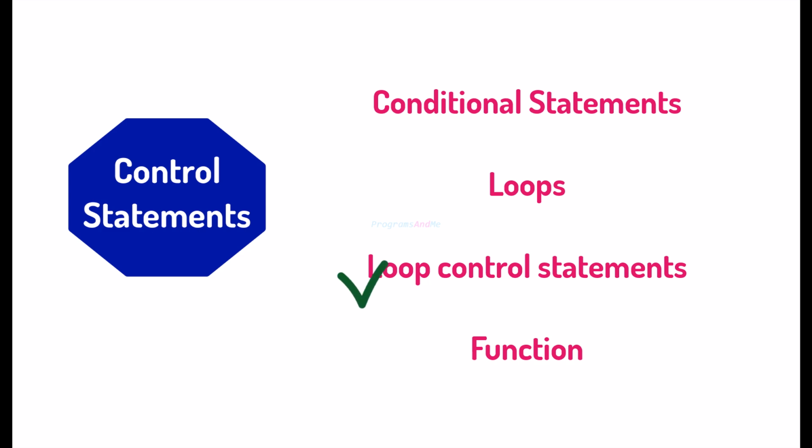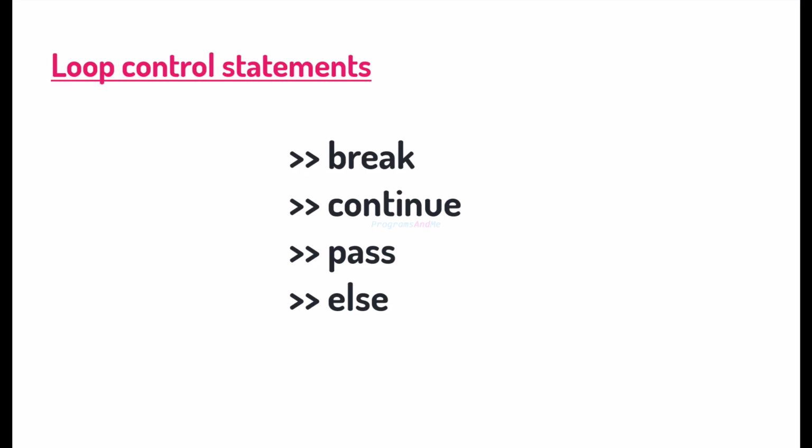We were discussing control statements. Next, let's talk about loop control statements. Loop control statements change the normal flow of a loop. They allow you to stop, skip or control loop execution. So here we'll discuss 4 loop control statements. One is break, second one is continue, third one is pass and fourth one is else.